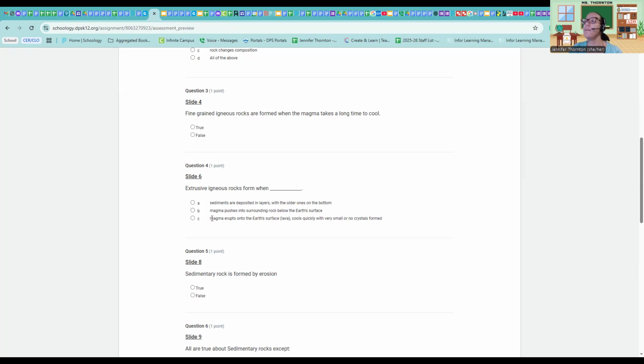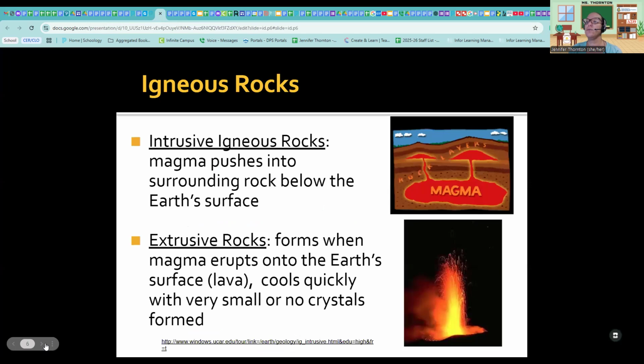All right, so this says extrusive igneous rocks form when sediments are deposited in layers with older ones at the bottom, magma pushes into surrounding rocks below the surface, or magma erupts on the Earth's surface, lava cools quickly. That would be the extrusive, it comes out, so it has to erupt. So that was going to be C for that one. All right, continuing on here.